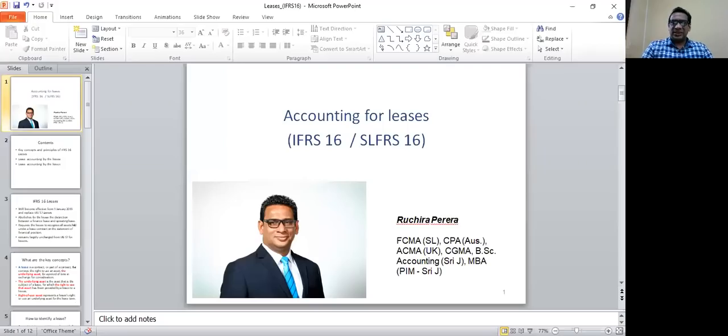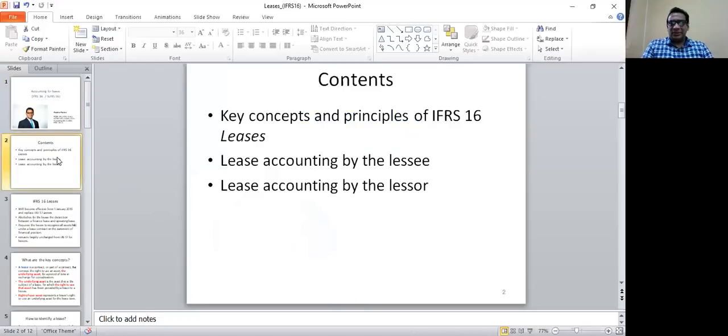Accounting for leases, as you can see, this standard is called IFRS 16. In Sri Lanka, it is called SLFRS 16, and my name is Ruchira Pereira. Right. So I'll go slide by slide. What I'm going to cover in this standard: the key concepts and principles of IFRS 16, which is about leases, lease accounting by the lessee, and lease accounting by the lessor.